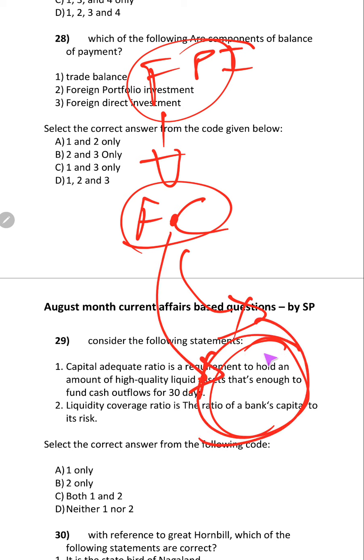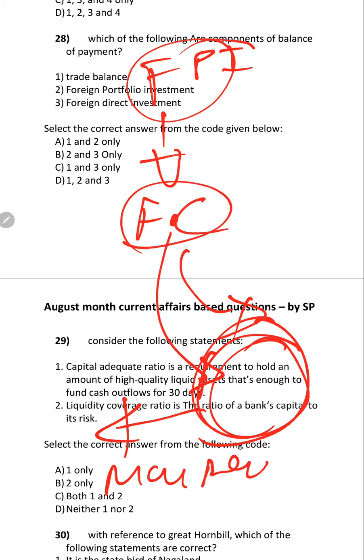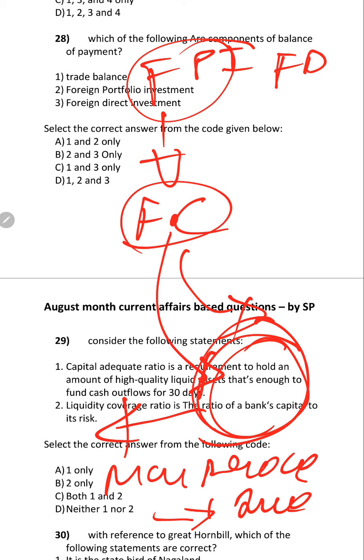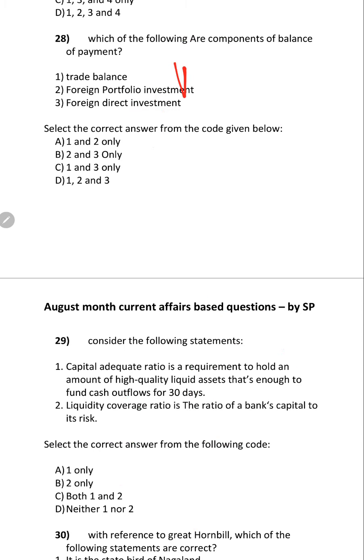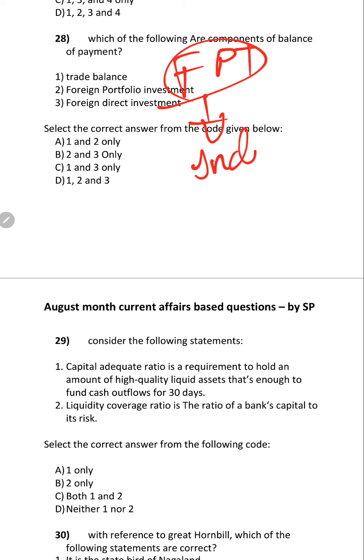This money the company can use to improve their management process or invest somewhere else. But FDI will bring not only capital money, it will bring technology and efficient management process. But with FPI we have only indirect benefits, not direct benefits, and it is not good.